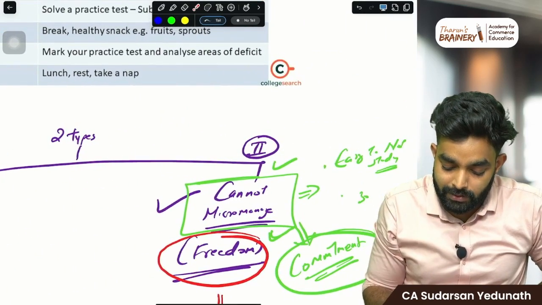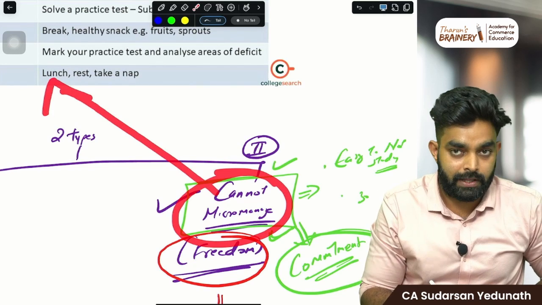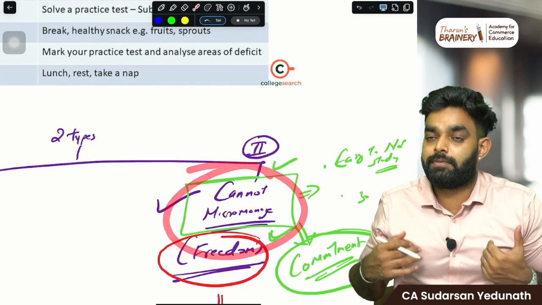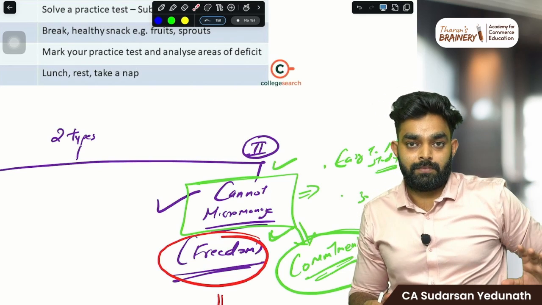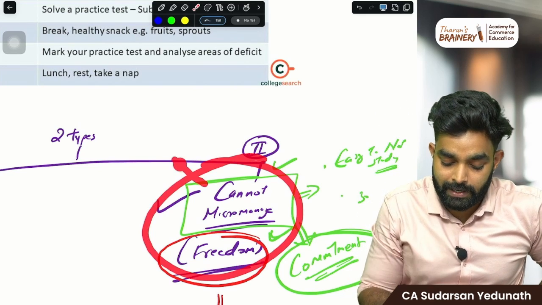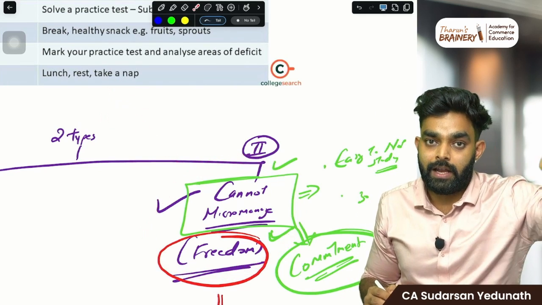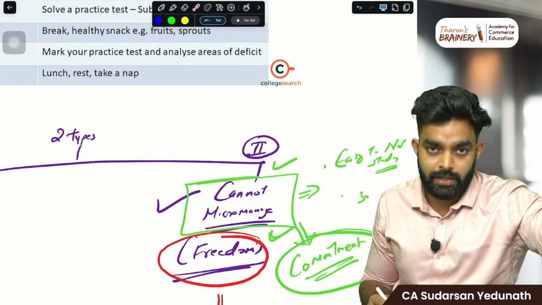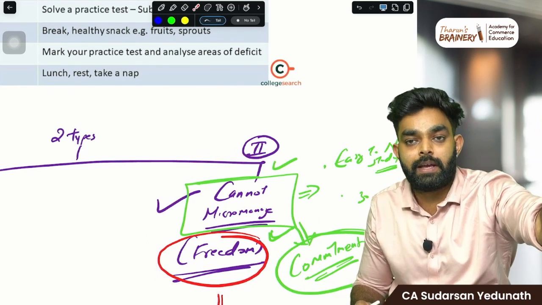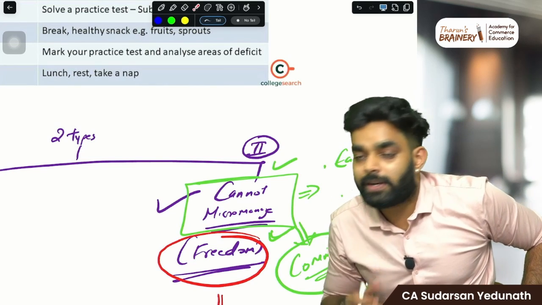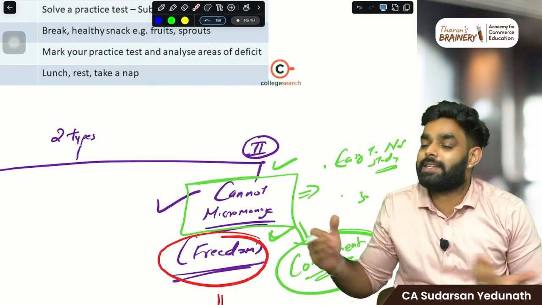But the other category of students has a problem. They cannot follow this kind of thing. They will only do things which they love doing, or at least if they don't hate doing it. Why is it happening? When you are fixing a timetable like this, you are hating studying and loving breaks. So you are unable to study. So when you are not fixing a break and you are studying straight, what is happening? You slowly start loving studying.